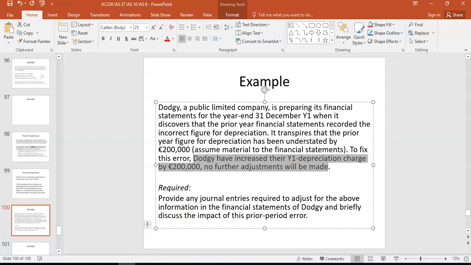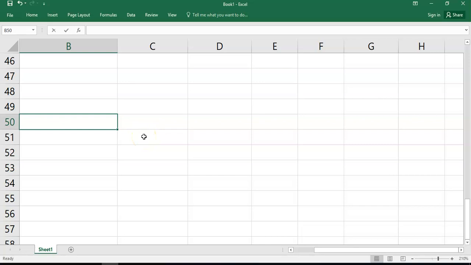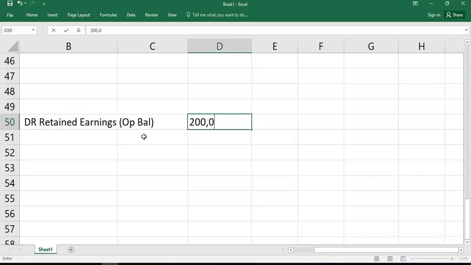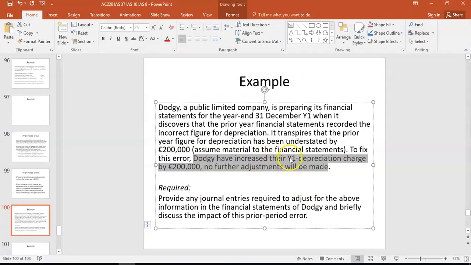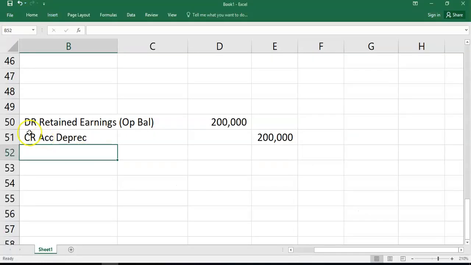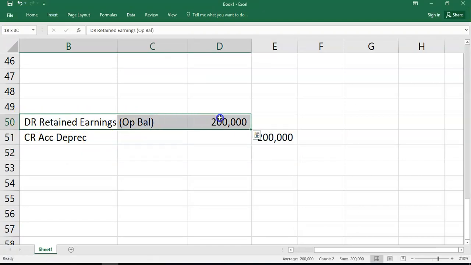What actually the journal entry would be for Dodgy PLC, quite an apt name, will be to debit retained earnings, which will be the opening balance. And that will be 200,000. And you will credit accumulated depreciation, 200,000. So what they have done is they've debited the P&L this year and credited accumulated depreciation. That is not right. You're allowed to credit accumulated depreciation, but you shouldn't debit the P&L this year. You should debit opening retained earnings.